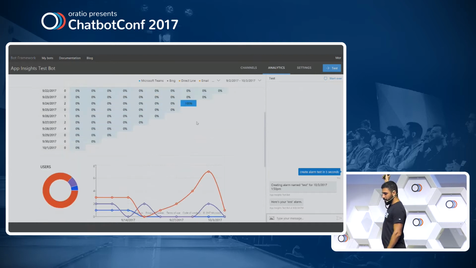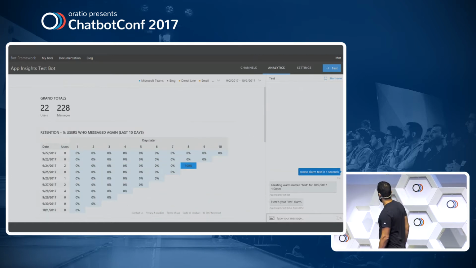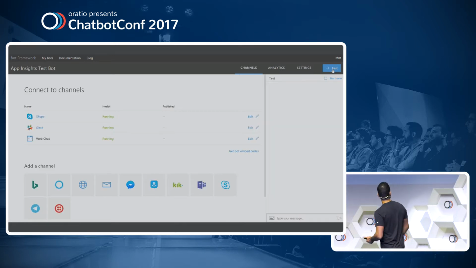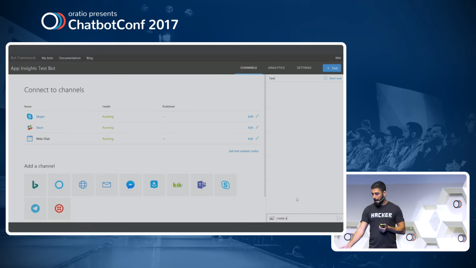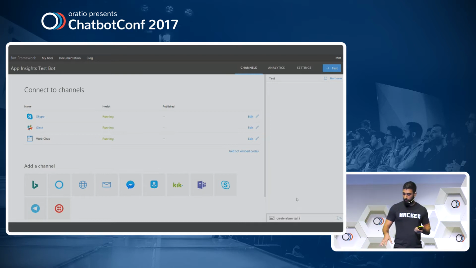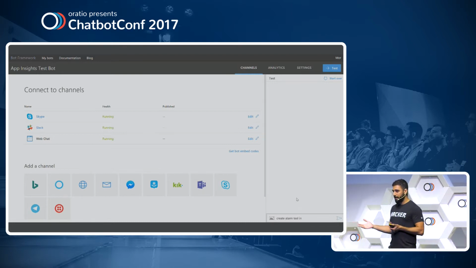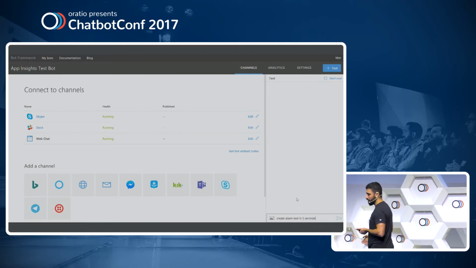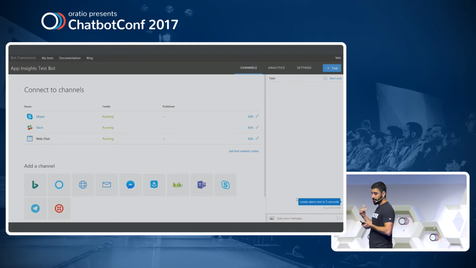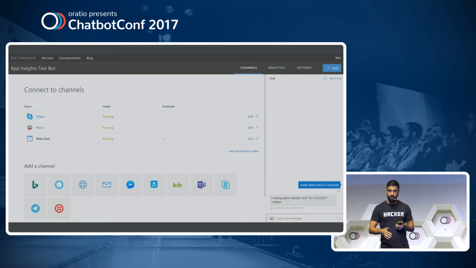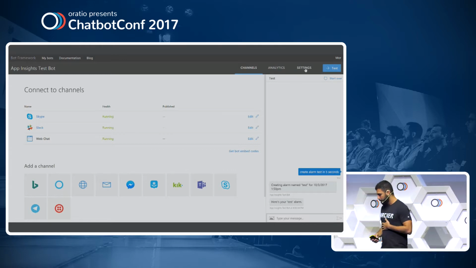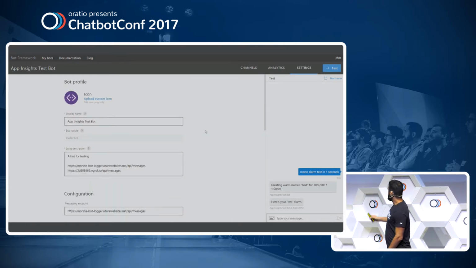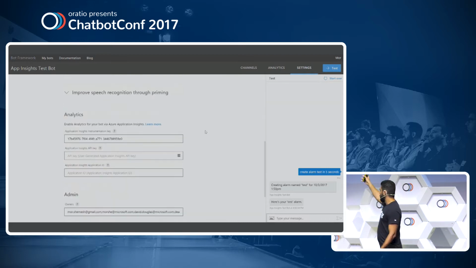So one of the things that we're seeing here, once the demo loops back, is that I can talk to the bot with a web chat from the bot portal. Then I go to settings, and I enter some keys from the Application Insights service, and then I can see the analytics, the out-of-the-box analytics. So here we go to the analytics.